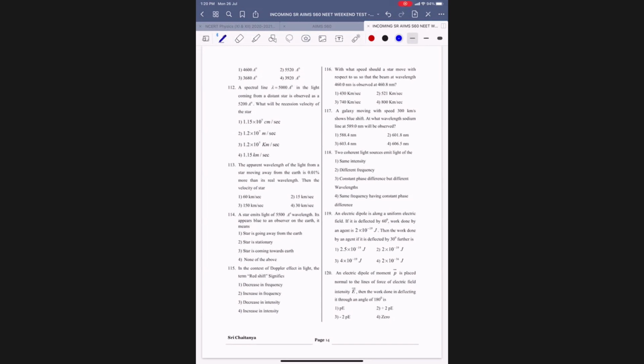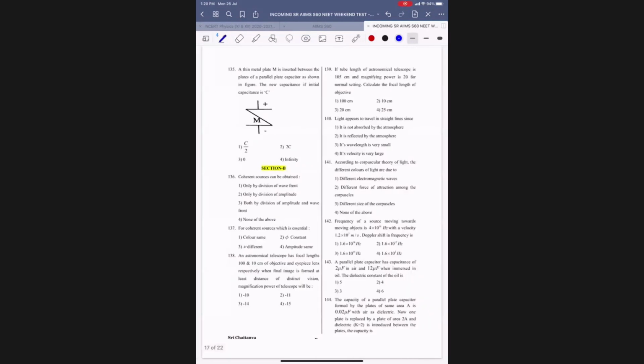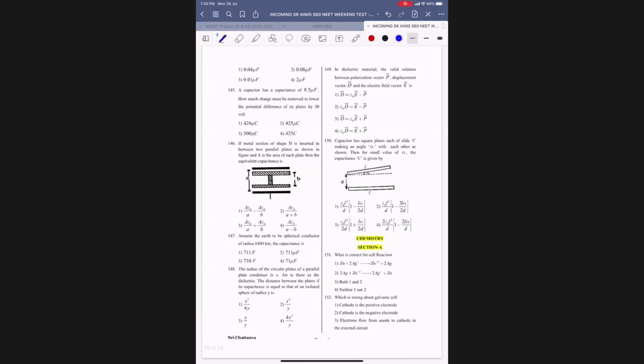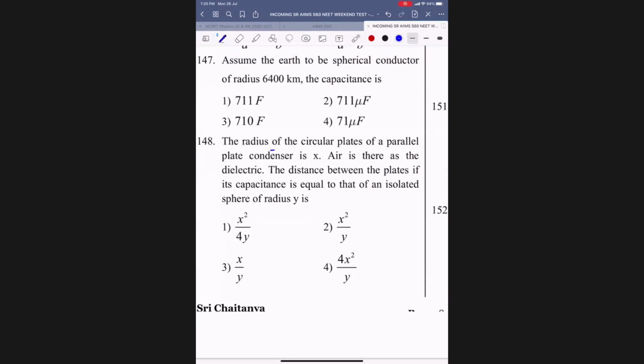Got it? So 148. The radius of the circular plates of a parallel plate capacitor is x. Air is the medium. So pi x square epsilon naught by d is the capacitance. The distance between the plates is d, equal to an isolated sphere of radius y. Then this is equal to 4 pi epsilon naught y. Correct? So pi epsilon naught cancels. Then d equals x square by 4y only, na?